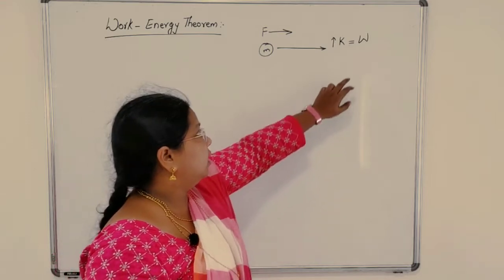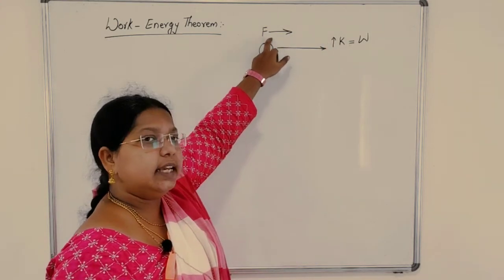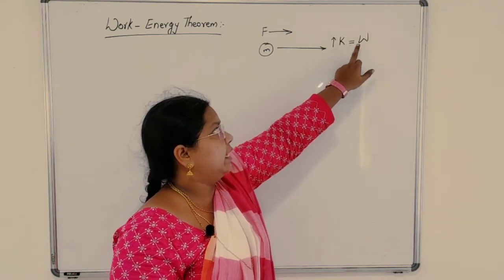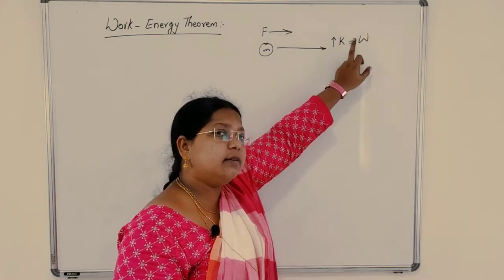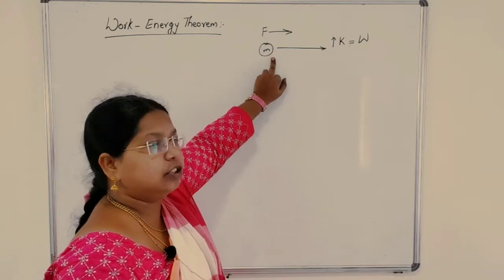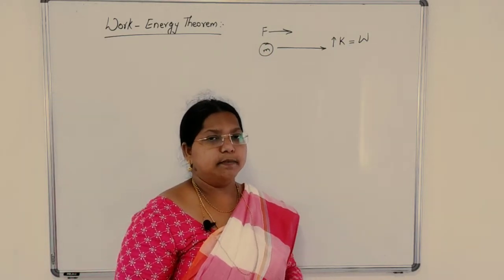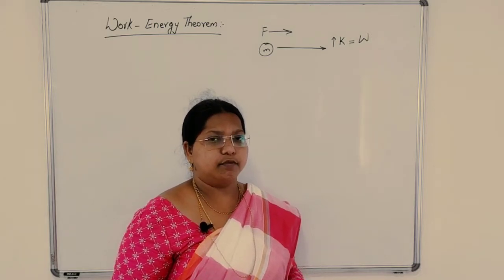Okay? Work done by the force acting in the direction of the moving body. So, increase in kinetic energy is equal to the work done by the force acting in the direction of moving body. So, according to work energy theorem, I am telling the statement, listen carefully.